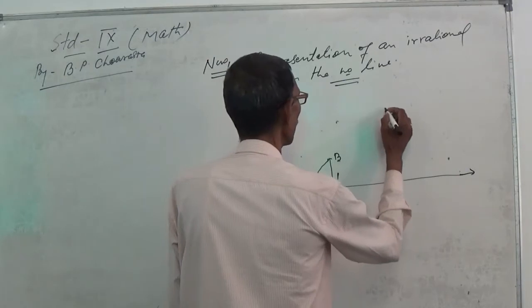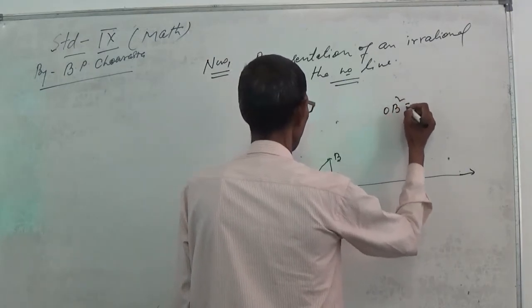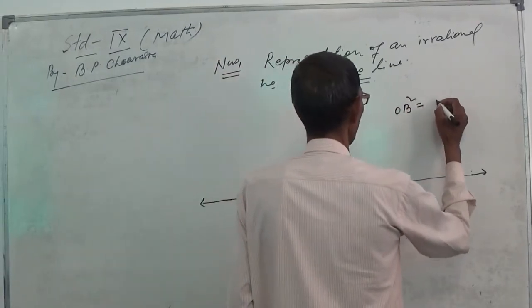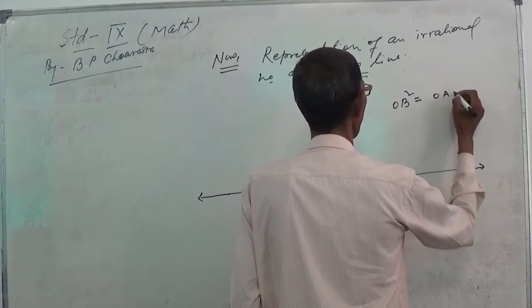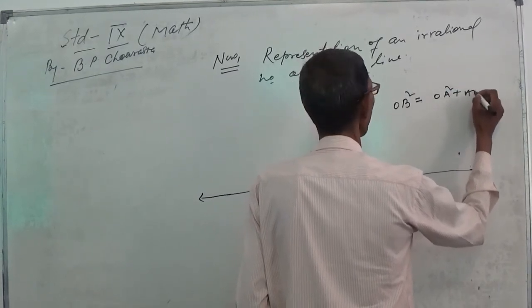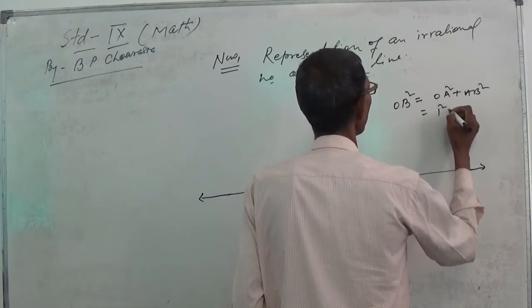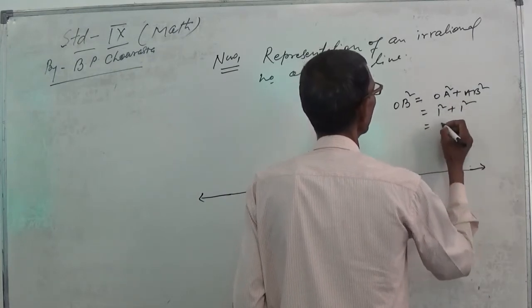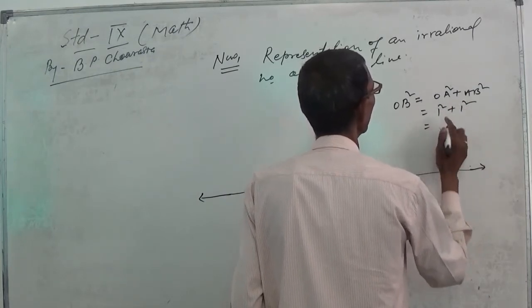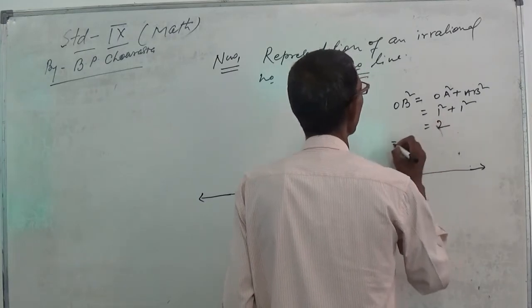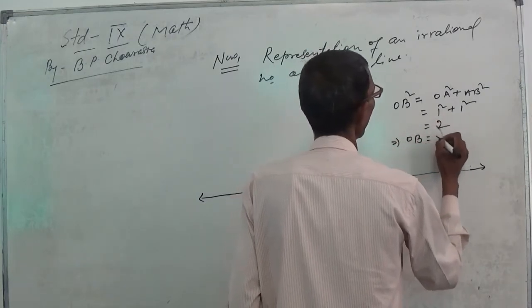So OB square is equal to OA square plus AB square, 1 square plus 1 square is equal to 2. Implies OB is equal to under root 2.